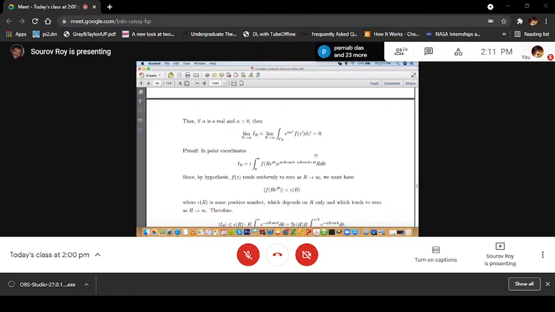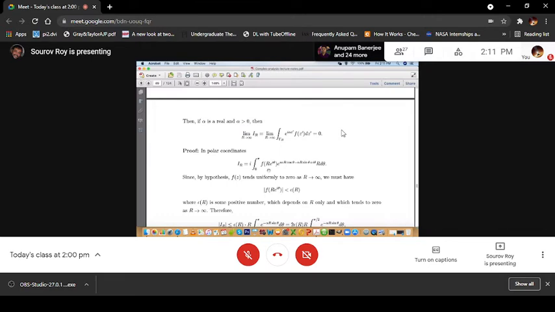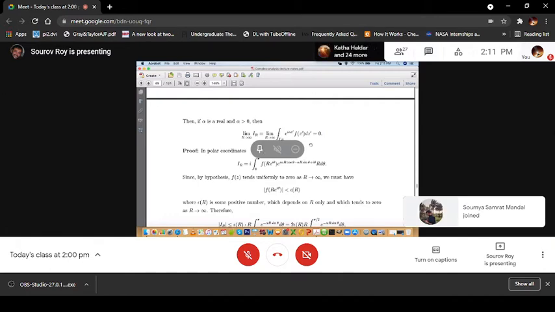So the proof. Let us go to polar coordinates and write I_R in terms of R and theta. It is along gamma_R, so the radius is capital R, f is f(R e^{i theta}), and theta goes from 0 to pi because it's a semicircle in the upper half plane. So z equals R e^{i theta}, that means dz equals i R e^{i theta} d theta.